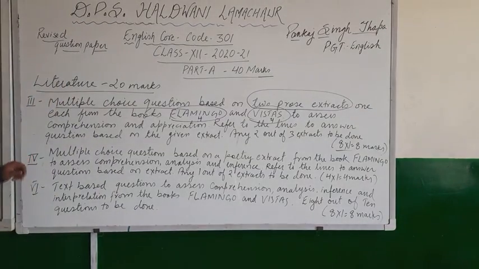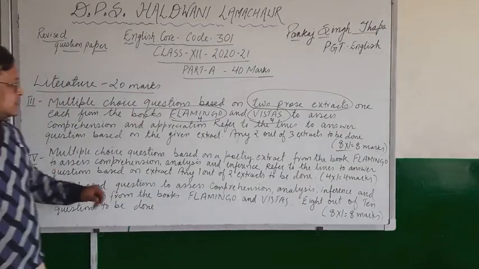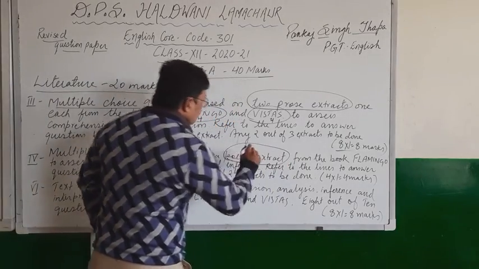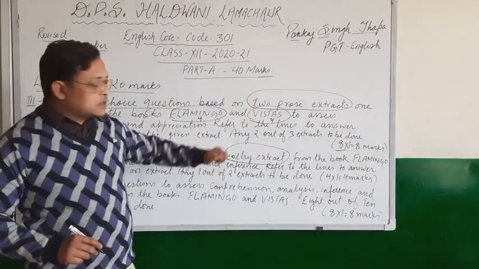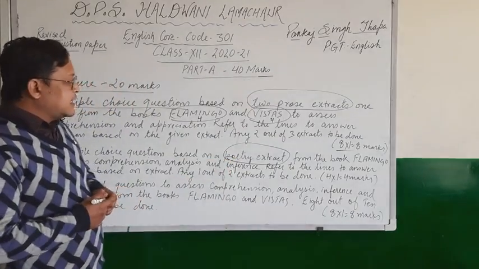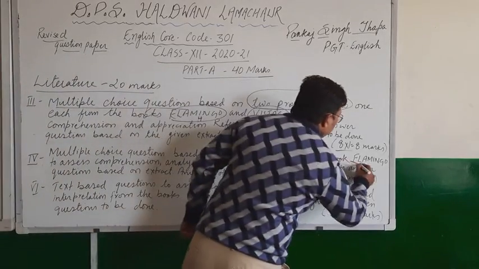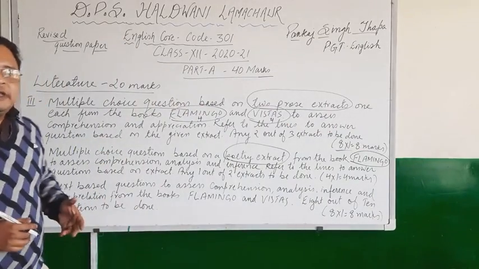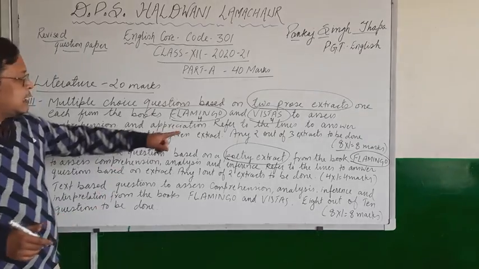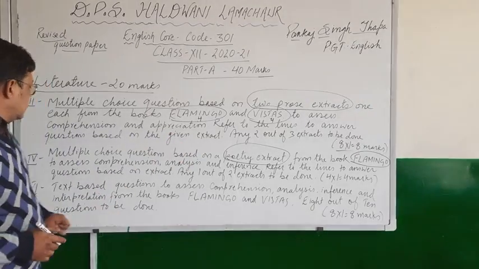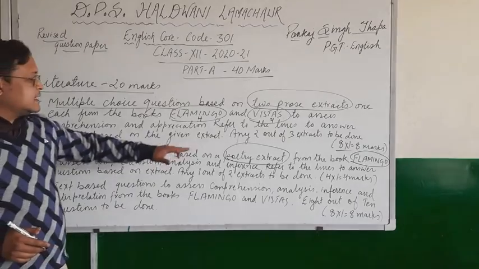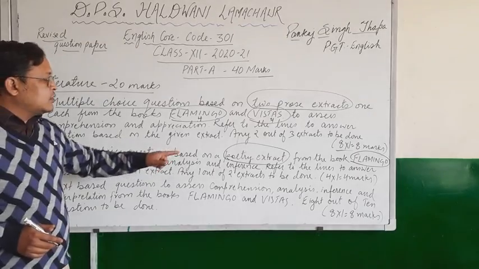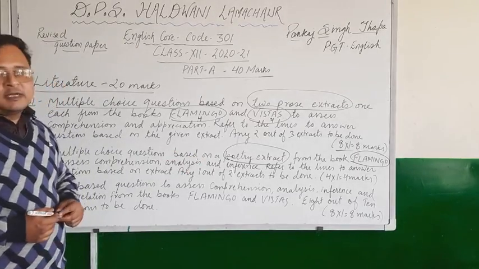Now next question number 4, again it is a multiple choice question based on poetry extracts. The children, as question number 3 was prose extract, question number 4 is poetry extract, and it is from the book Flamingo. Because poetry is there in Flamingo only, so it will be a poetry extract. Alright, and to assess comprehension, analysis, and inference, refer to the lines to answer questions based on extract. Any one out of two extracts to be done.